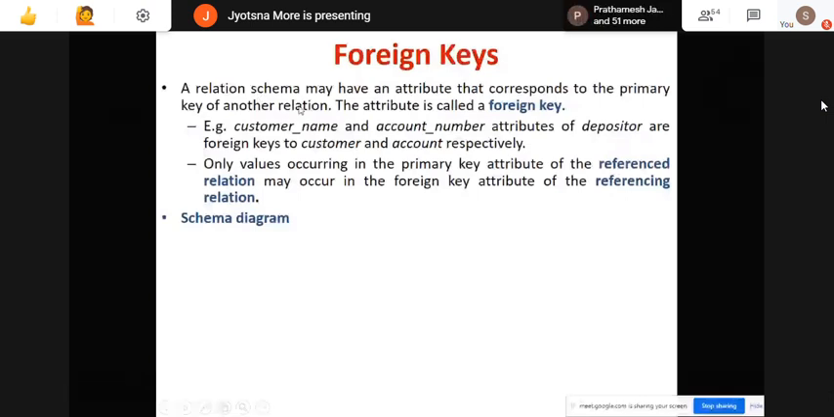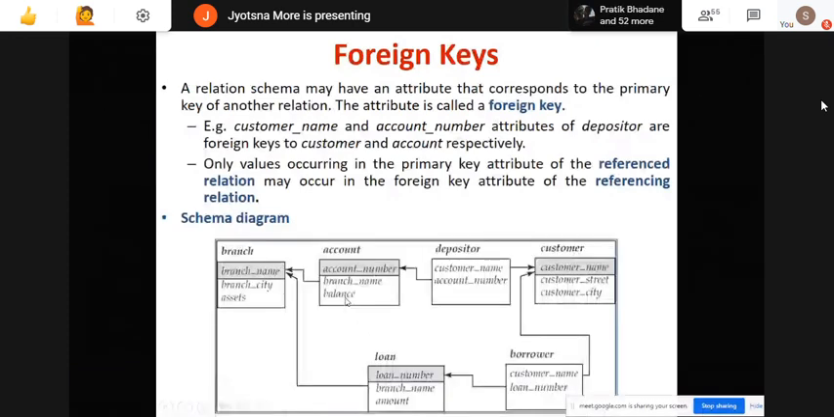Now see this diagram for your understanding. Here I have branch as a table. Branch name is the primary key. These are the primary keys which are highlighted. Then branch city is an attribute and asset is an attribute. Account is my table. Account number is the primary key and balance is the attribute. But here I have added branch name, which was not an attribute of my account relation.